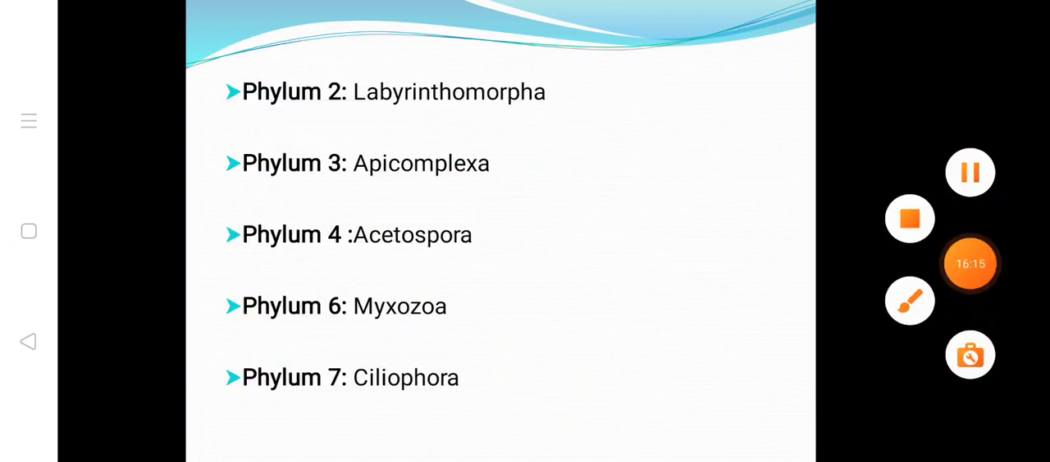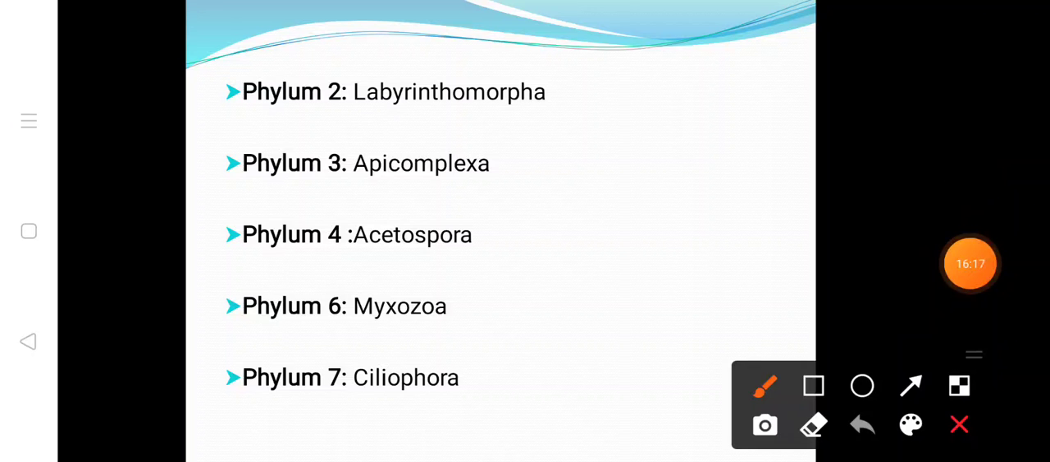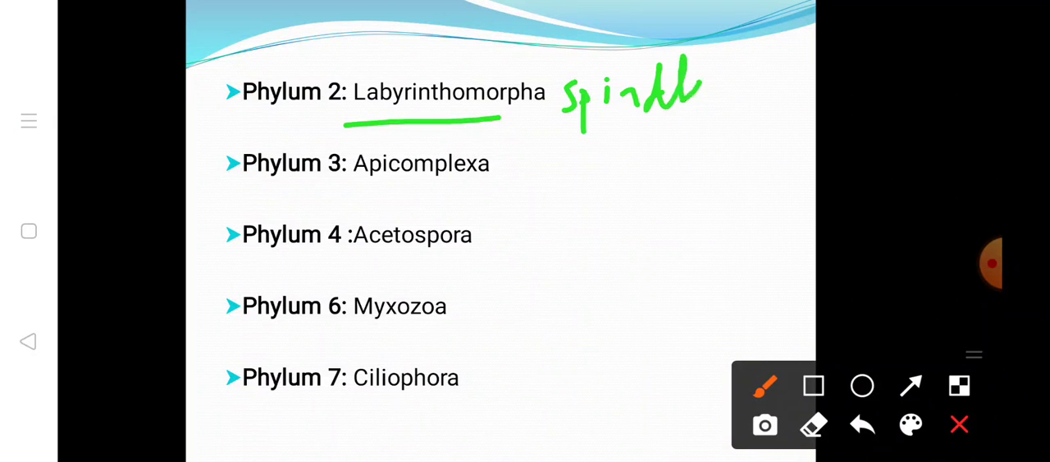Now we will see the second phylum, that is Labyrinthomorpha. Labyrinthomorpha are spindle shaped, or we can say spherical shaped, and most of the species of this are marine, and they form colonies on the surface of algae.